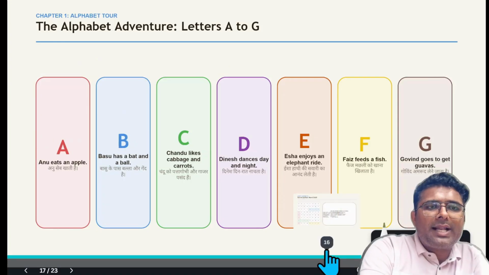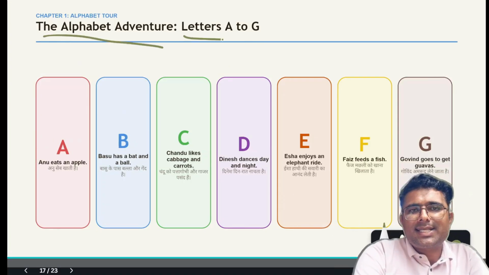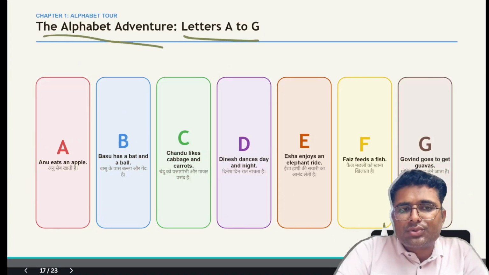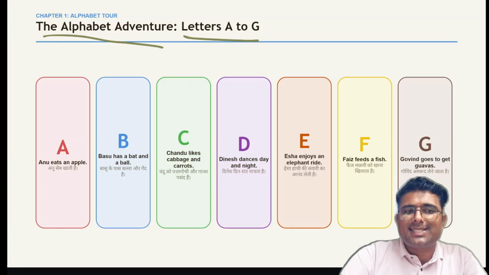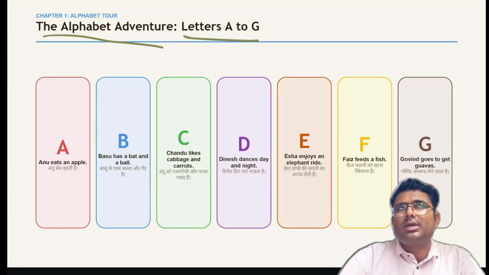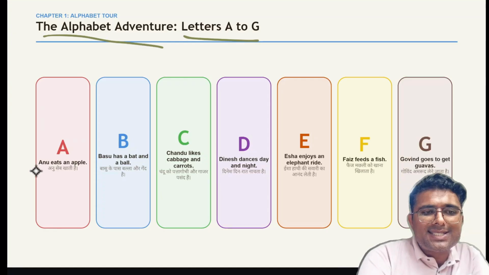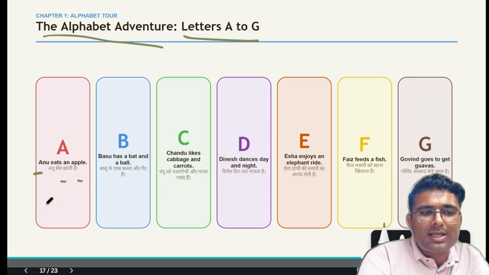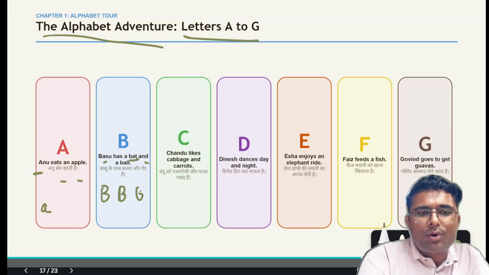Next is बच्चों the alphabet adventures, letters A to G. So what you have to do here, you have to make sentences. When we are talking about A, you will try to use words starting with the letter A, like Anu eats an apple. So there are 3 words starting with A. Basu has a bat and a ball. So again, Basu, bat, ball.